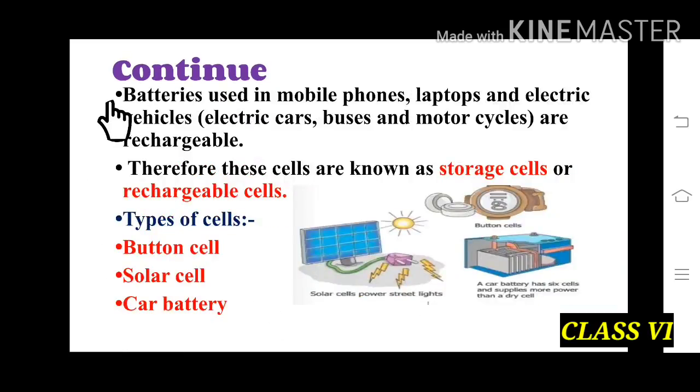Children, now I am going to explain to you about the batteries used in mobile phones, laptops and electric vehicles such as electric cars, buses, motorcycles. All these are rechargeable cells, and therefore these cells are also known as storage cells or rechargeable cells. Now we will discuss the types of cell. So in this picture we can see there is a button cell, solar cell and car battery.